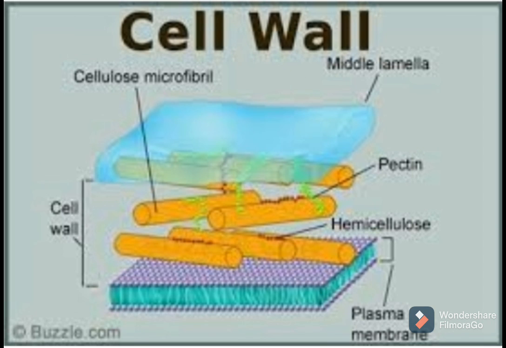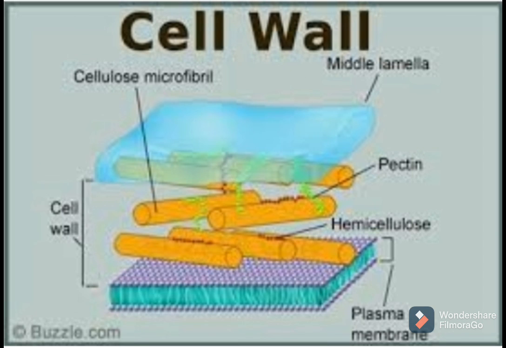One more thing, the cell membrane is a selectively permeable membrane, meaning it allows only entry of useful substances. But the cell wall is a freely permeable membrane, meaning any substance, solid, liquid, gas, can easily pass through this cell wall. That is why it is called a freely permeable membrane.